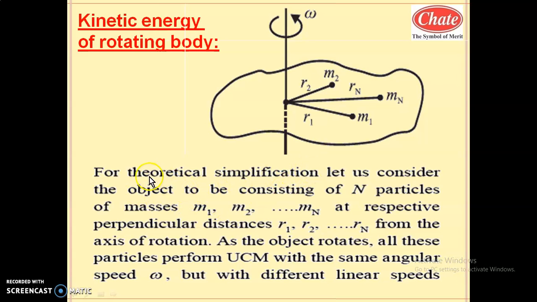So all this consideration and constant angular velocity, these are the important terms while studying the kinetic energy of a rotating body. I will once again repeat. While studying the kinetic energy of a rotating body, you must mention the body is rotating with constant angular velocity. If the angular velocity is constant, then only we are studying this kinetic energy of a rotating body.